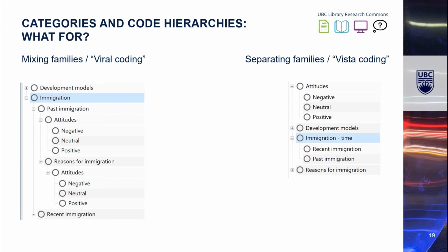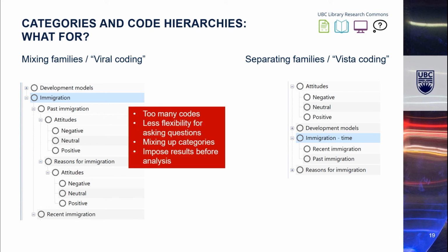To approach this important tip from another perspective and offer a rule of thumb, make sure that each code, category, concept, or theme appears in only one place in the coding system. This is because when we look at the code list to the left, where categories and subcategories are mixed and duplicated, with a set of attitude codes nested within every type of immigration code, we have a lot of codes being duplicated. So we begin with an unnecessarily long code list, which invites more mistakes. We also have somewhat less flexibility for addressing new, unforeseen questions, because we only coded for very specific things nested within other things, like a negative attitude toward past immigration.